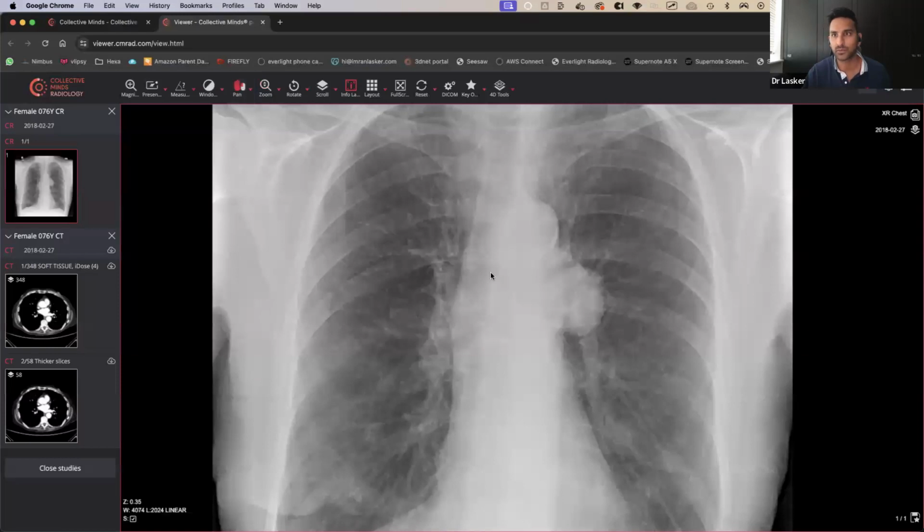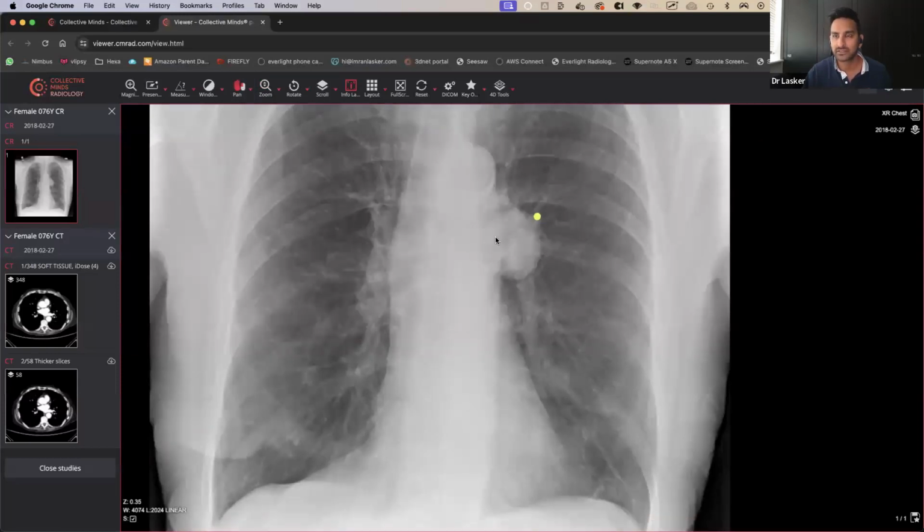But what we'll try and do is think about where this actually is. You've got the hilum, and it looks quite well defined. So it doesn't look like it's coming from the hilum, because otherwise you'd probably have a bit of splaying, a bit of increased density, and it wouldn't look so sharp. So is it posterior? It could be, but it can't be that far posterior. First off, you can see that the ribs don't look like they're splaying outwards, and you can actually see the aortic arch going through it. So it doesn't look like it's really far back.